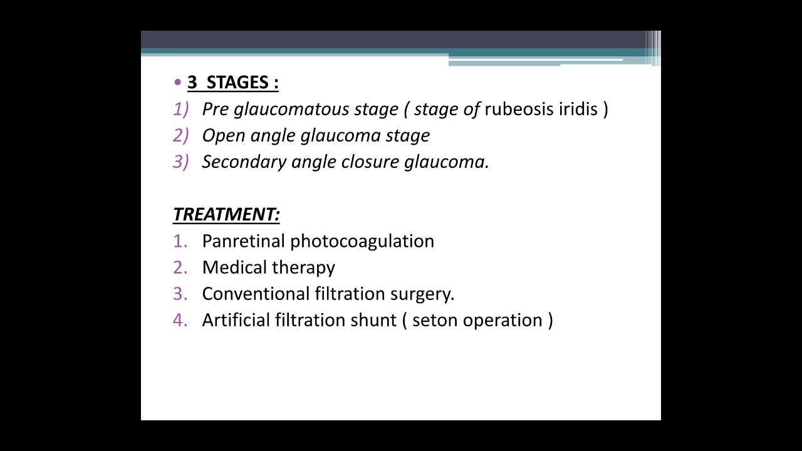Treatment of neovascular glaucoma is pan-retinal photocoagulation. It may be carried out to prevent further neovascularization. Medical therapy can be done to lower the IOP, and conventional filtration surgeries are usually not effective in controlling the IOP. Artificial filtration shunt, also known as Seton operation, may control the IOP.